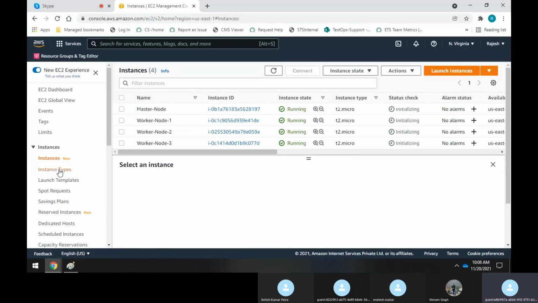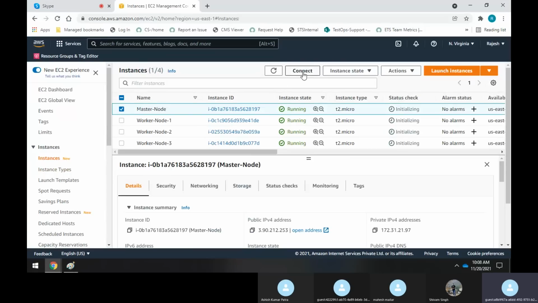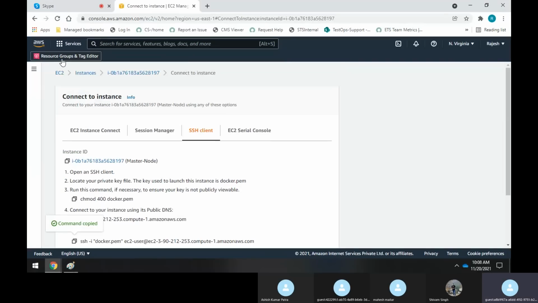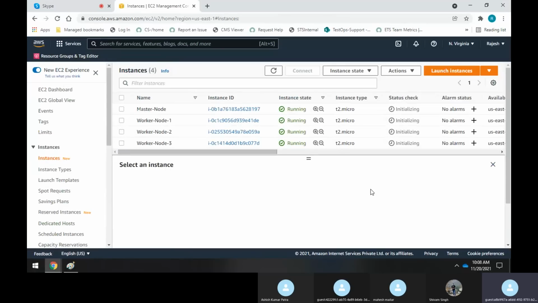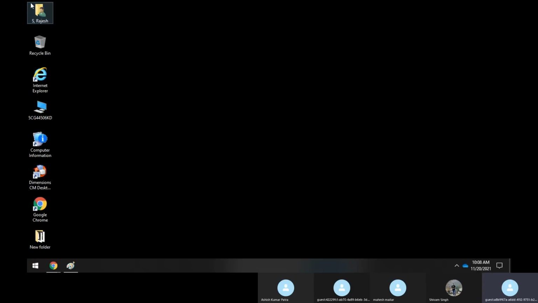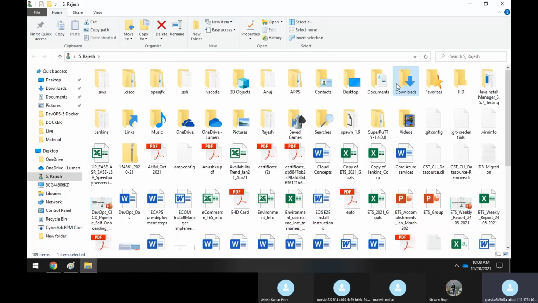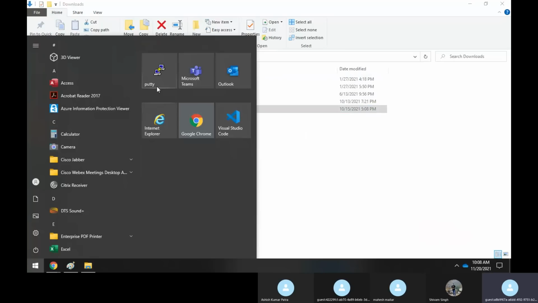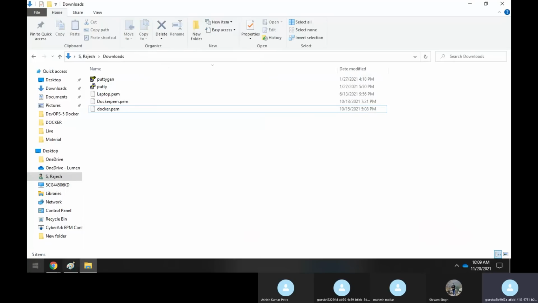Now, you know very well that I want to connect or log into this machine. I'll select it and go to connect. But instead of doing this, let me do it the other way. Let me log into all these 4 machines through PuTTY. In my download folder I have a file known as docker.pem, which is my PEM key. Whenever you are logging into the server with PuTTY, you need to provide the PPK file.